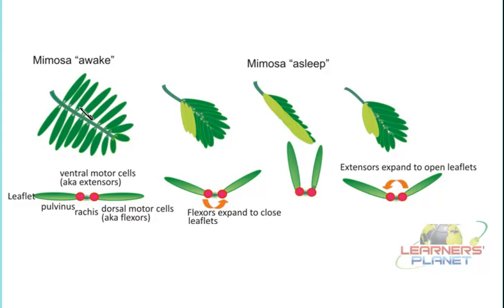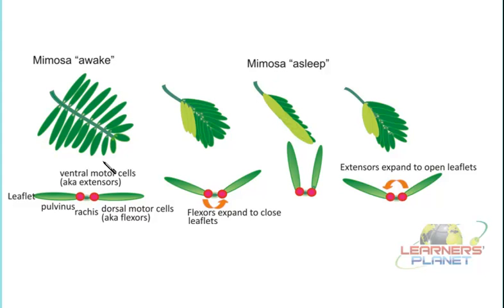See, when the leaves of this particular plant are erect, then it is known as an awake condition. So this first picture is showing an awake condition of the mimosa plant. Then when these are getting drooped, they are in the asleep condition. So this diagram is showing an asleep condition of the plant.